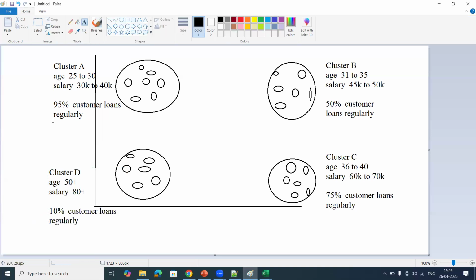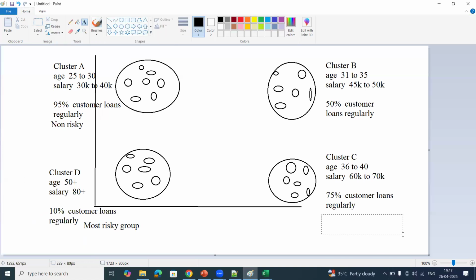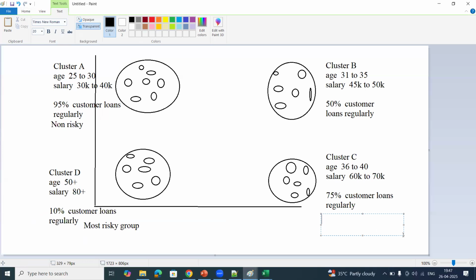If you see, cluster A is a non-risky group because 95% are mostly paying the loans. If only 10% are paying the loans, it is the most risky group. Where 75% are paying the loans, it is somewhat risky, not highly risky. And where 50% are paying the loans, it is a semi-risky group. Let us assume like this.